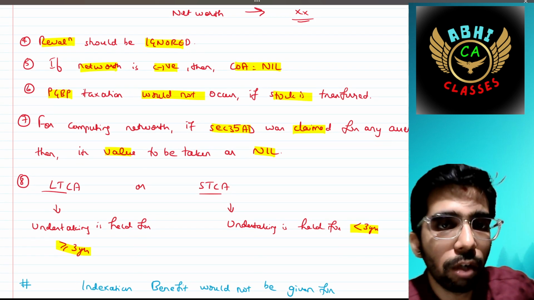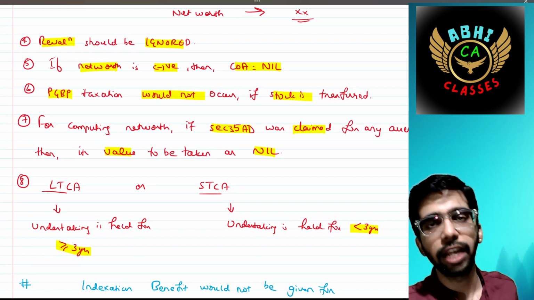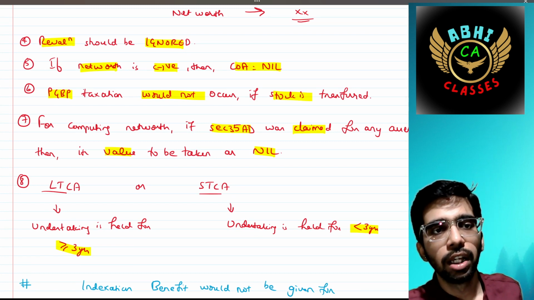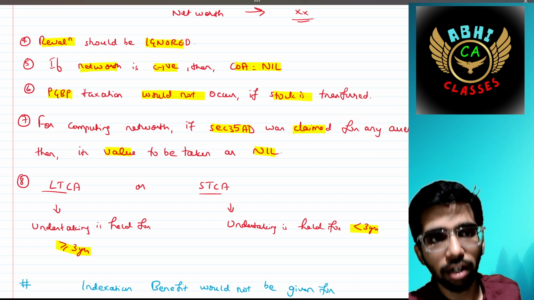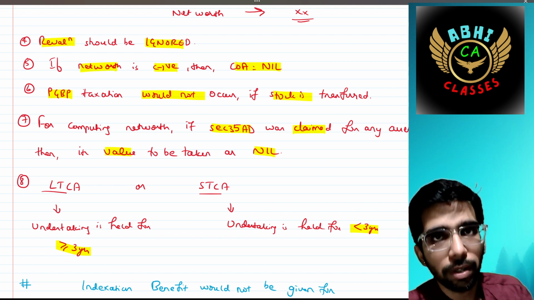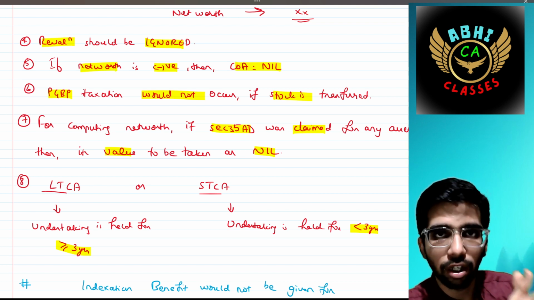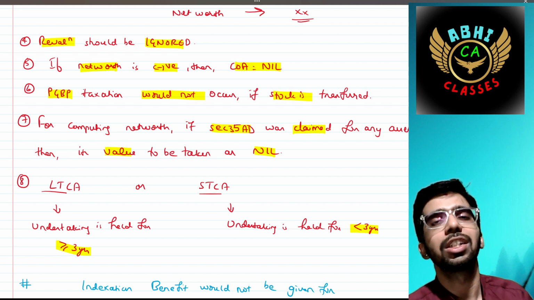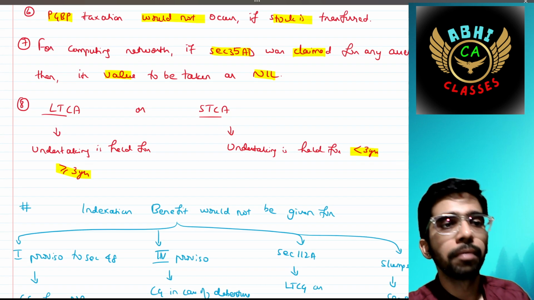For computing the net worth, if section 35AD, that is special business, was claimed for any capital asset or fixed asset, then its value should be taken as nil, because you have already claimed a deduction under section 35AD. It has already been routed to your profit and loss account, so this value should be taken as nil.